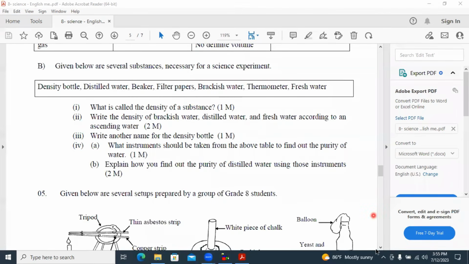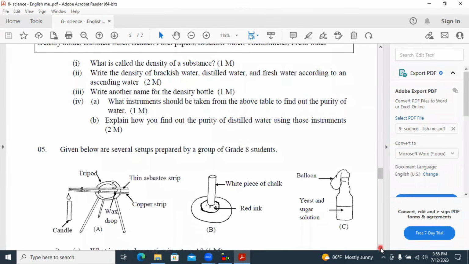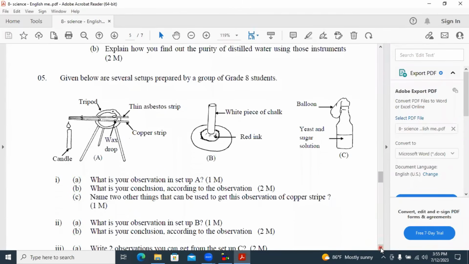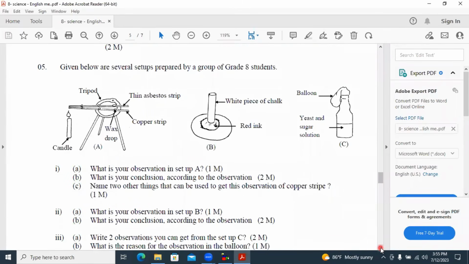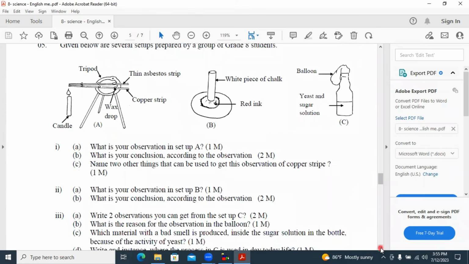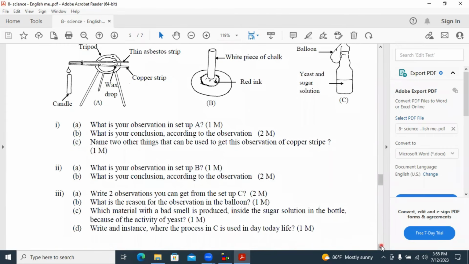Now we will move to the fifth question. Given below are several setups prepared by a group of grade 8 students. What is your observation in setup A? I'll type the answers here. Setup A, the observation is wax is melting, starting from the candle and going away from the candle. Wax is starting to melt.